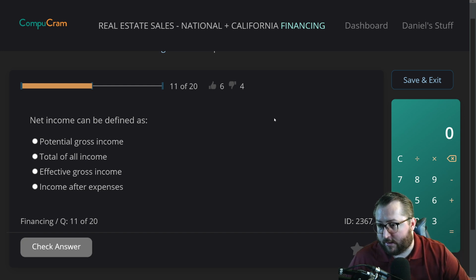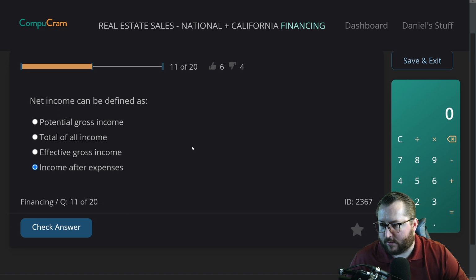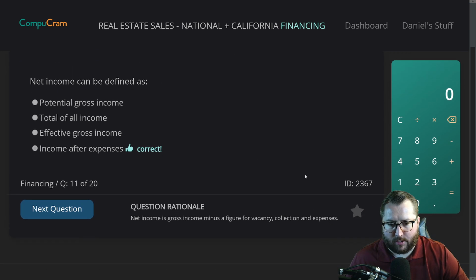And question 11, net income can be defined as A, potential gross income, B, total of all income, C, effective gross income, D, income after expenses. Okay, so net income. Your net is after expenses. Your gross is everything. There we go. Correct. We got one.